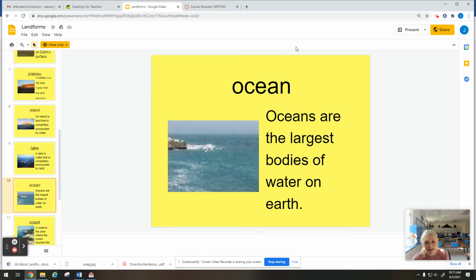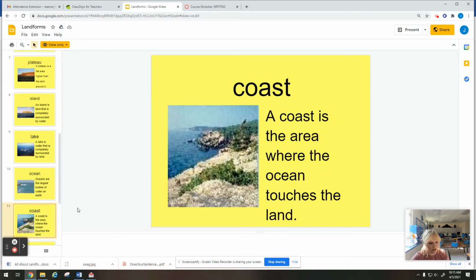Ocean. Oceans are the largest bodies of water on the earth. So oceans have salt water, and that's where lakes have fresh water in them. So we have all our different types of oceans: the Atlantic Ocean, the Pacific Ocean.